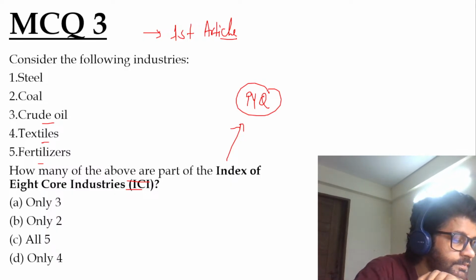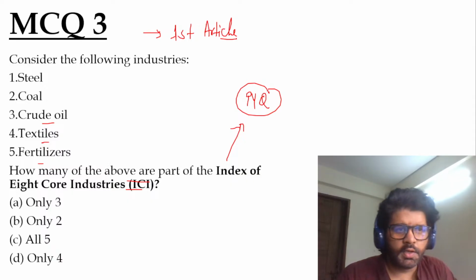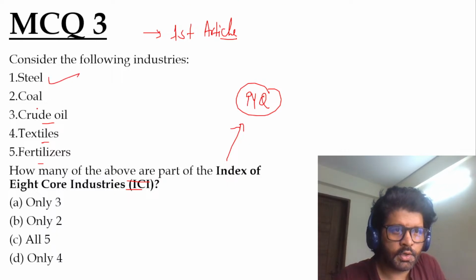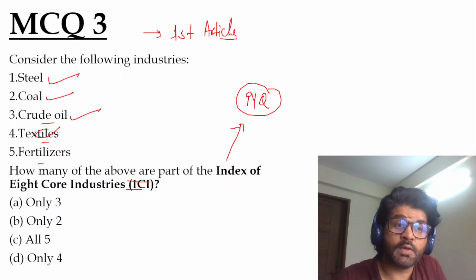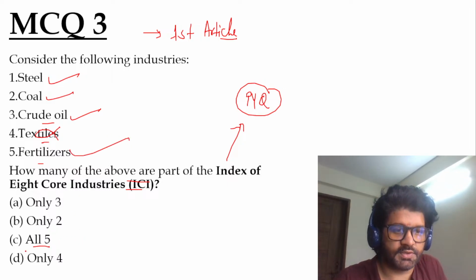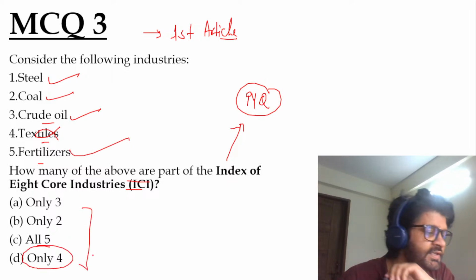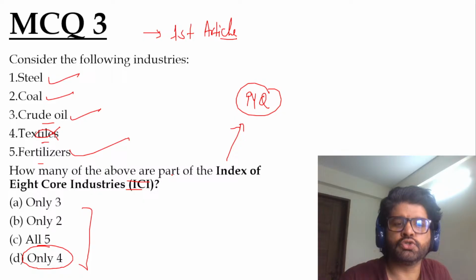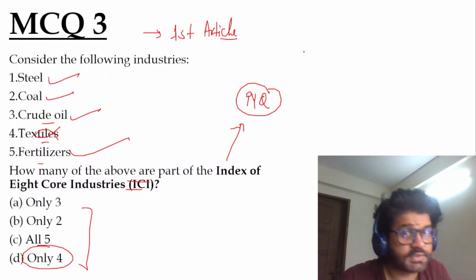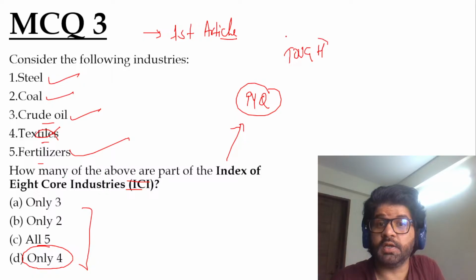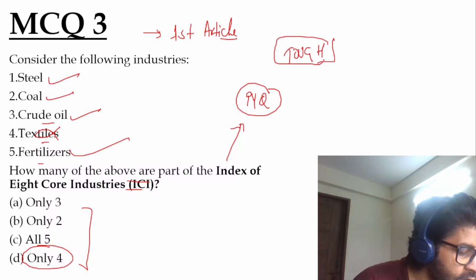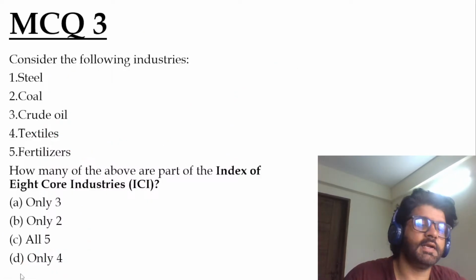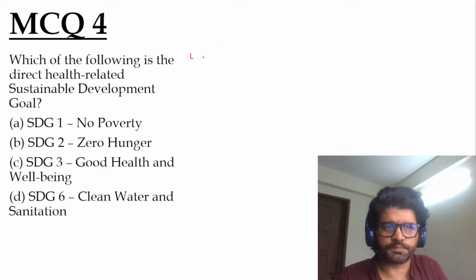Anandu has given the answer D. Very good, Anandu. Steel was there, coal was there, crude oil was there, textile was not there, fertilizer was there. So the answer is only 4. UPSC has started asking these kinds of questions, right? Madhubala, Yukta, all of you have given the answer. Only 4. Textile is not part of the index of 8 core industries. This is a tough question, not an easy question, and that's why Anandu, Madhubala, Yukta, you people are awesome. Fertilizer is a part, textile is not a part. MCQ 4.